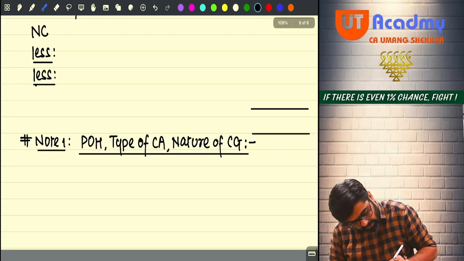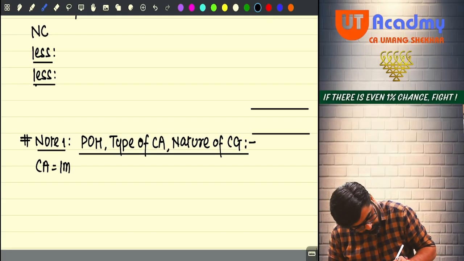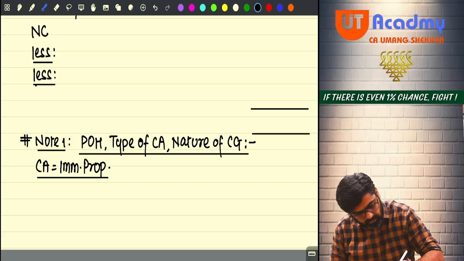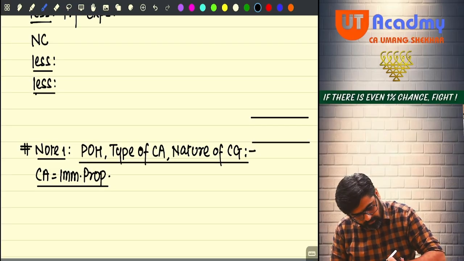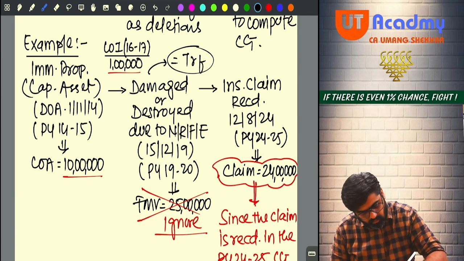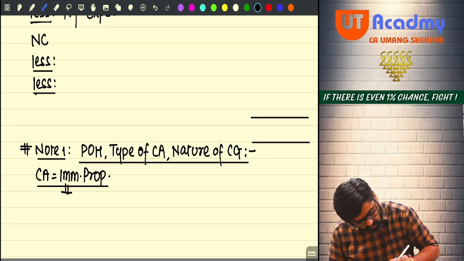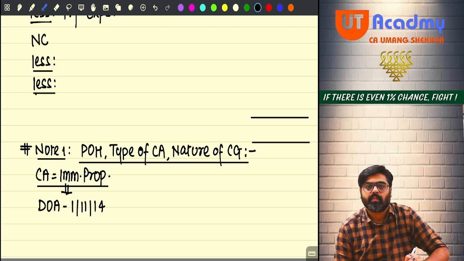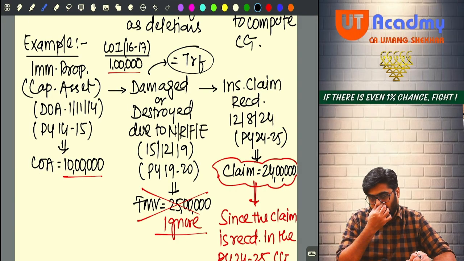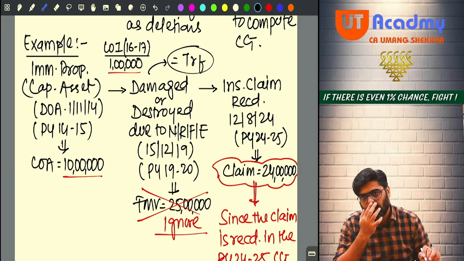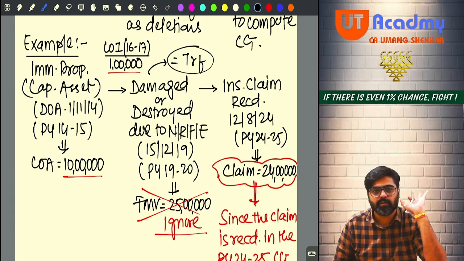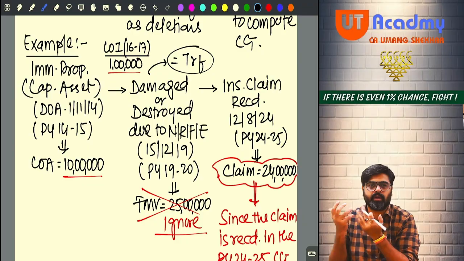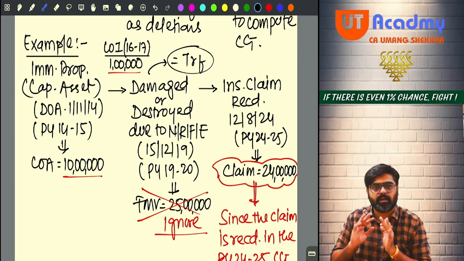The capital asset was immobile property. Its date of acquisition was 1/11/2014. Now tell me, this capital asset you are holding till what time? Till 24/25, no? Or till the date of damage or destruction? Simple, the moment it got damaged or destroyed, it went away, no? So I was holding the capital asset till the date of damage or destruction.